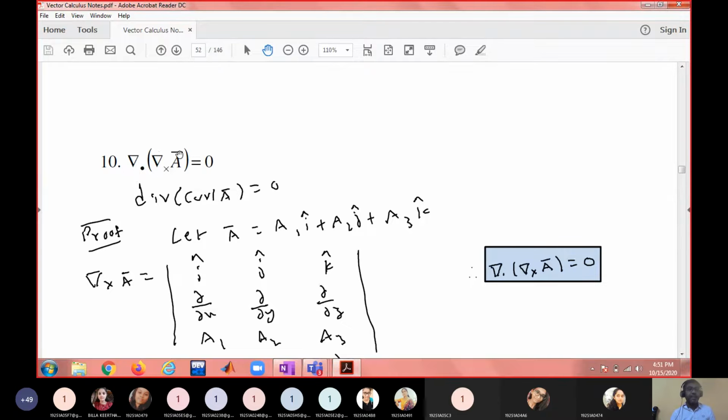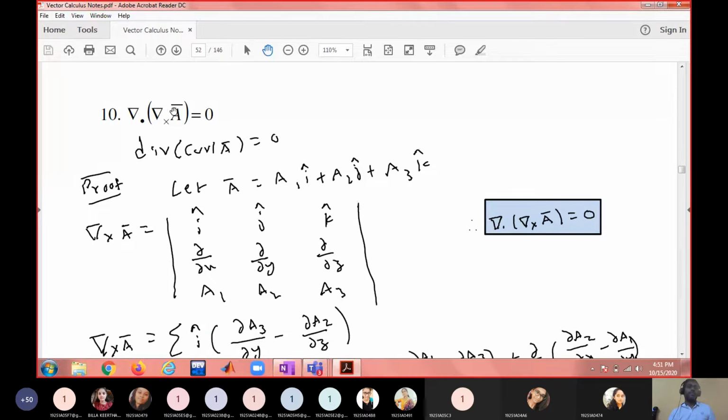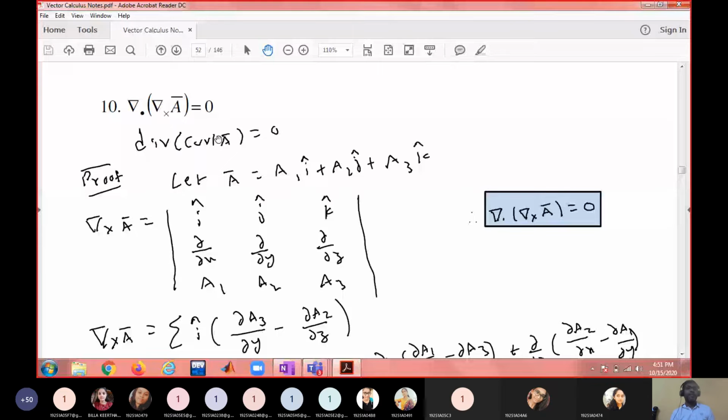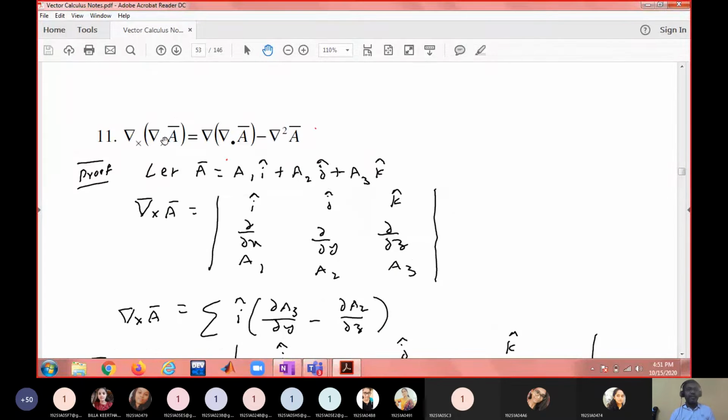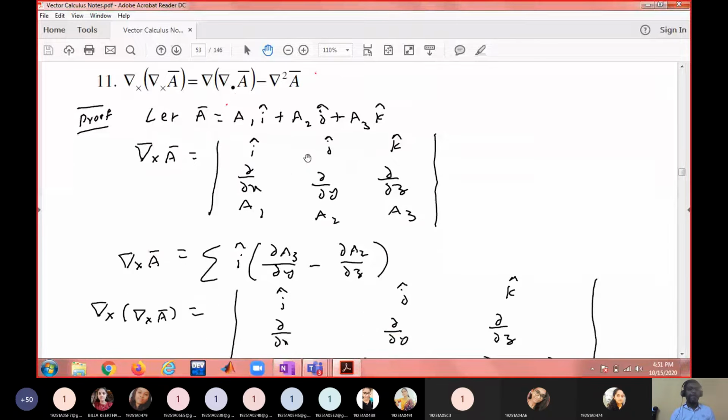That means curl a bar is always, whenever the divergence is 0, what is that vector called? Solenoidal. Therefore, curl a bar is always solenoidal. So again, it is useful from an objective point of view. You may be given some long expression for a bar, and if you're asked to find divergence of curl a bar, without doing any calculations, using this identity, you can simply write 0. And this is also quite useful. Curl of curl a bar is del of del dot a bar minus del square a bar.